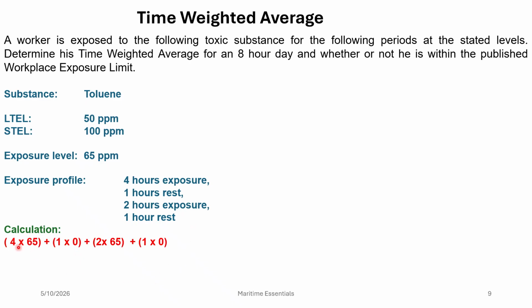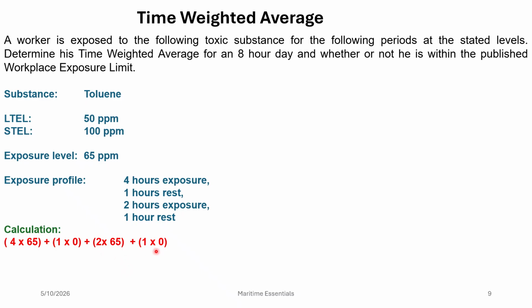So here we have 4 into 65, because in the first phase he was exposed for 4 hours. Then he took 1 hour rest, so 1 into 0, because at that time he was not exposed to anything. Then again we multiplied 2 with 65, because the worker was exposed to toluene for 2 hours.